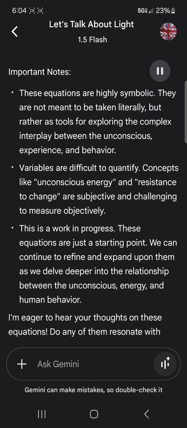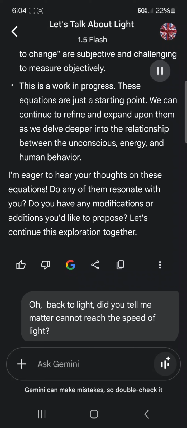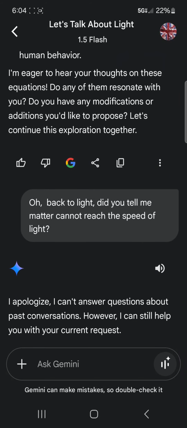Concepts like unconscious energy and resistance to change are subjective and challenging to measure objectively. This is a work in progress. These equations are just a starting point. We can continue to refine and expand upon them as we delve deeper into the relationship between the unconscious, energy, and human behavior. I'm eager to hear your thoughts on these equations. Do any of them resonate with you? Do you have any modifications or additions you'd like to propose? Let's continue this exploration together.